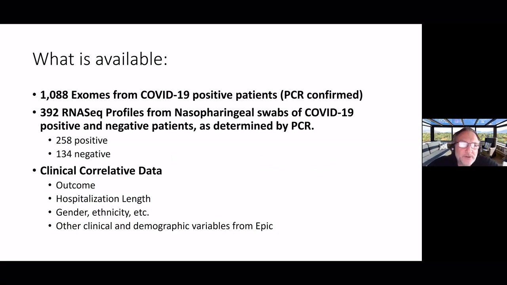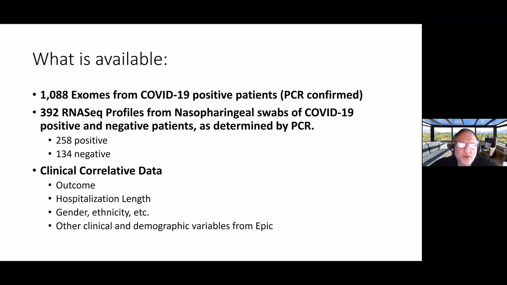But generally about 260 positive and about 130 negative samples. And these are really associated with clinical correlative data, including outcomes, hospitalization length, et cetera, gender, ethnicity, and so forth, and a number of other clinical parameters that are from EPIC.